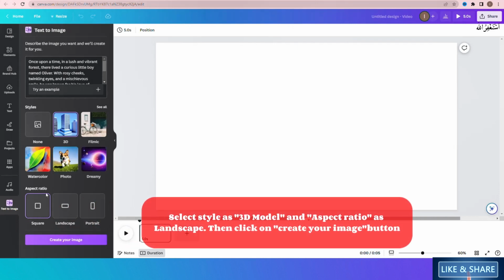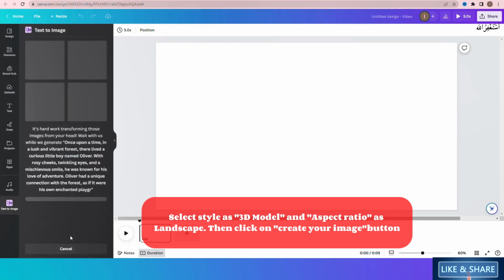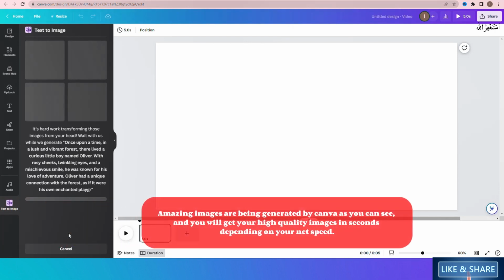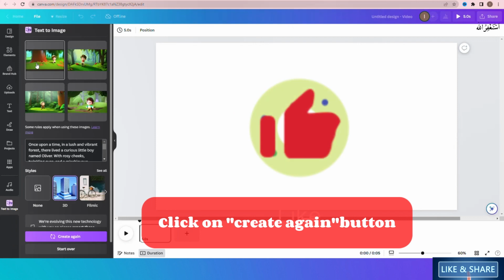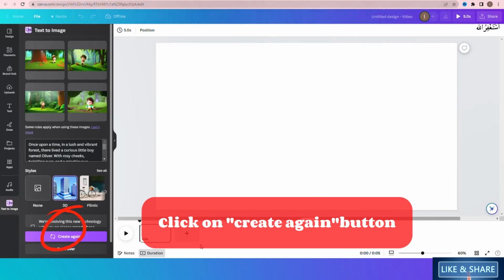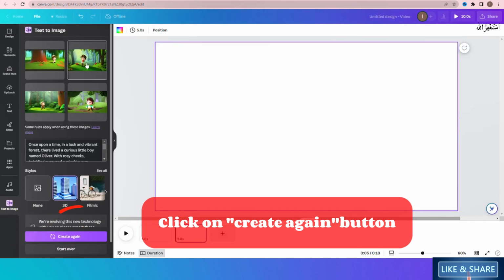Select style as 3D model and aspect ratio as landscape. Then click on the create your image button. Amazing images are being generated by Canva, as you can see, and you will get your images in very high quality and in seconds, depending on the net speed. You can generate as many images as you want. If you are not satisfied with the result, just click on the create again button.